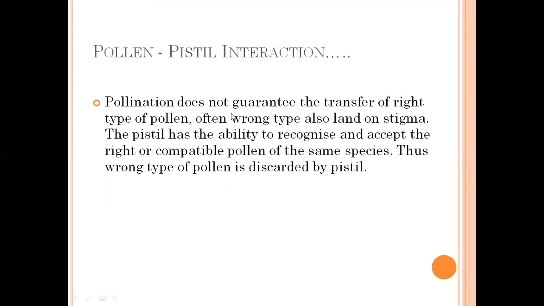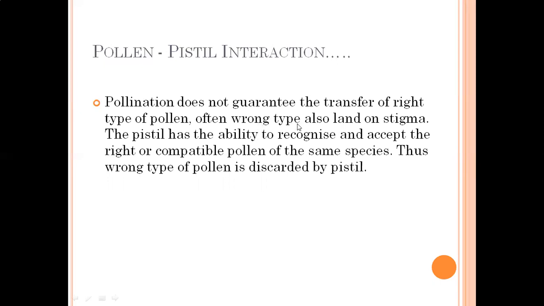Next, pollination does not guarantee the transfer of the right type of pollen. Often, the wrong type also lands on the stigma. The pistil has the ability to recognize and accept the right or compatible pollen of the same species. Thus, the wrong type of pollen is discarded by the pistil. So there are some chances that wrong pollen grains, that is pollen grains of other species, may be transferred onto the stigma. There is no guarantee that the right type of pollen is always transferred.